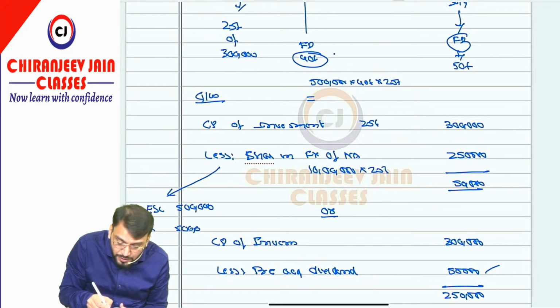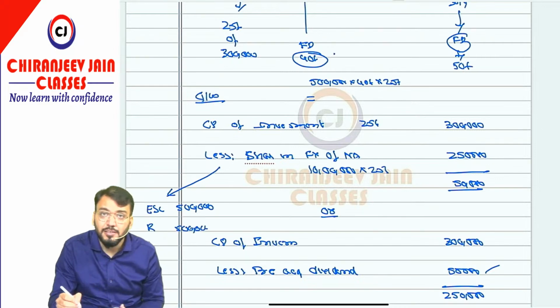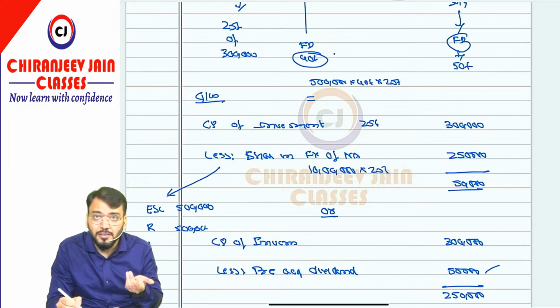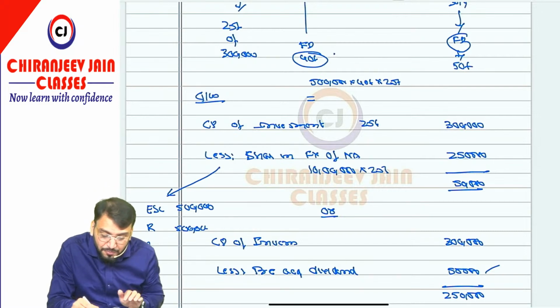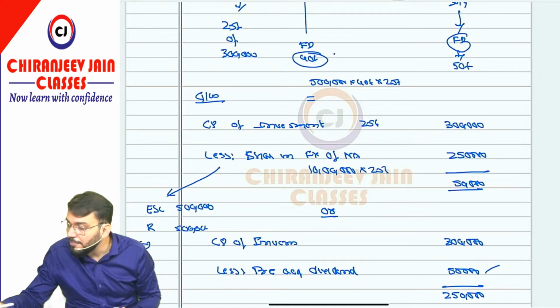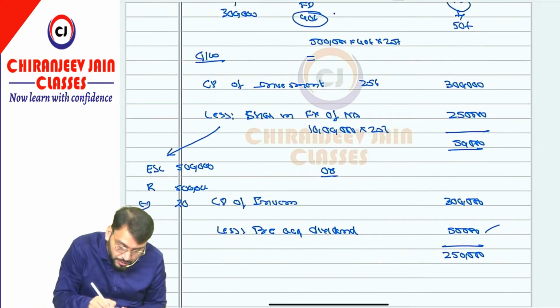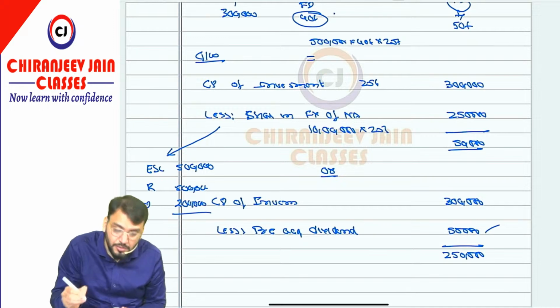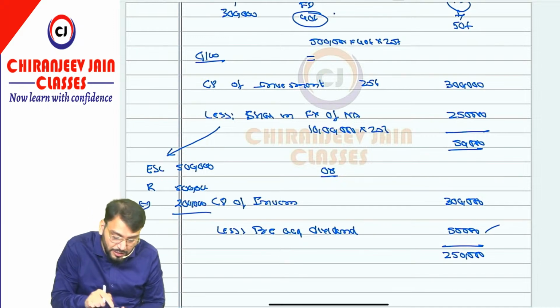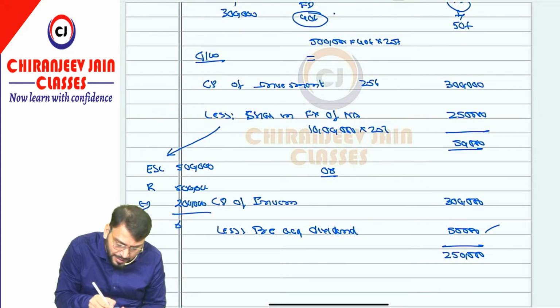But from this 5 lakh we will also deduct the dividend declared. How much have they declared? 5 lakh ka 40%, so 2 lakh. That should also be deducted from this. They have not deducted this. Are you getting what I am saying? So it becomes 8 lakh, 8 lakh becomes the net asset.